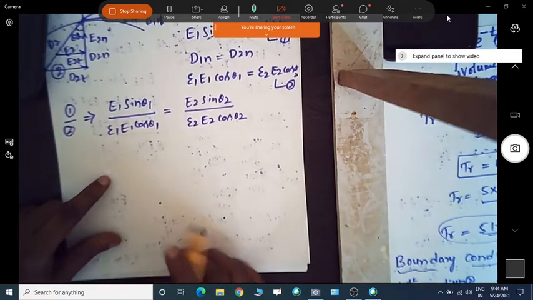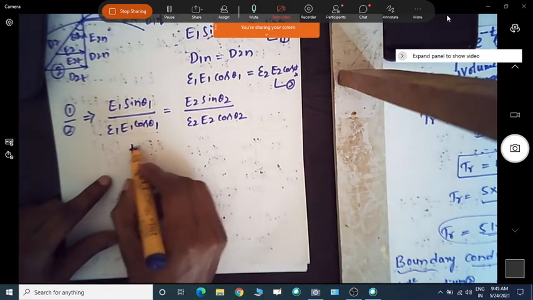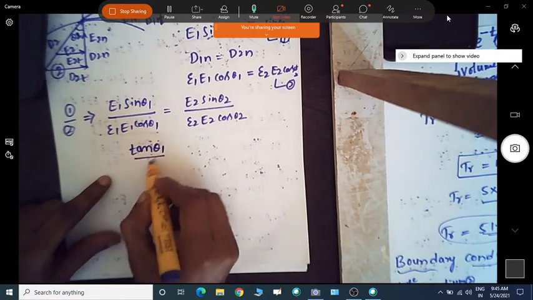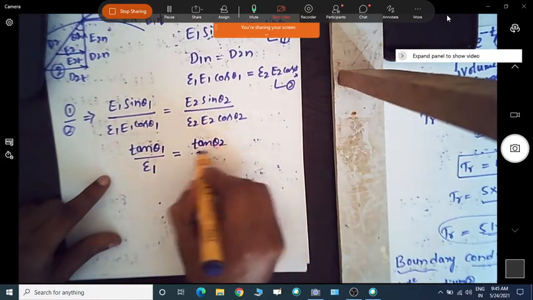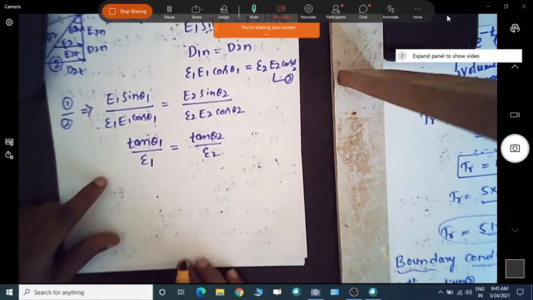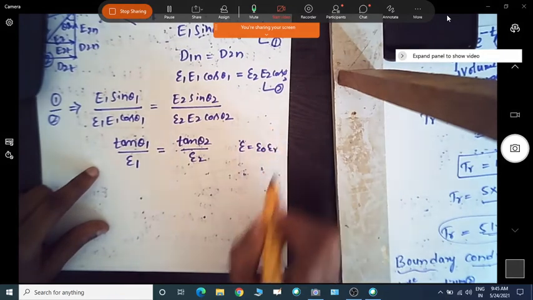Okay, so now what we'll get is E1 will get cancelled. So sin theta 1 by cos theta 1 we can write as tan theta 1 by epsilon 1, which is equal to tan theta 2 by epsilon 2. Now epsilon is nothing but epsilon naught and epsilon r.